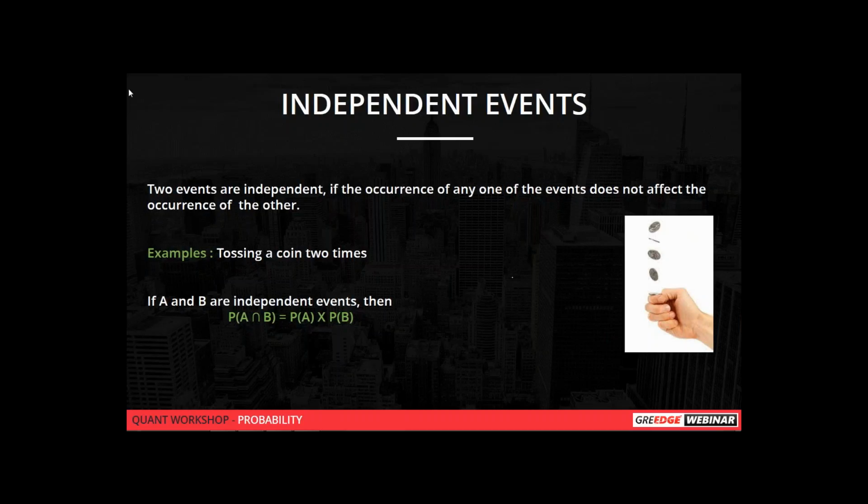Yes, Naveen, you can ask your doubt. Intersection means the probability that event A and event B occur. So here, P of A intersection B means the probability that the event A and the event B occur. In that case, the individual probabilities must be found out and they should be multiplied. Is that clear? Naveen, you can ask your doubt.